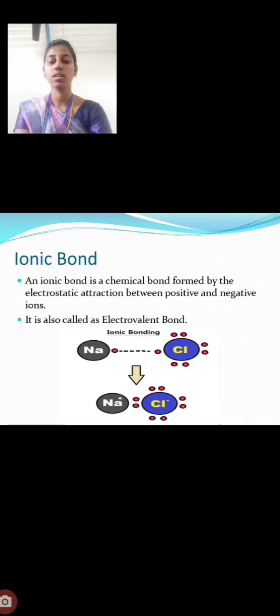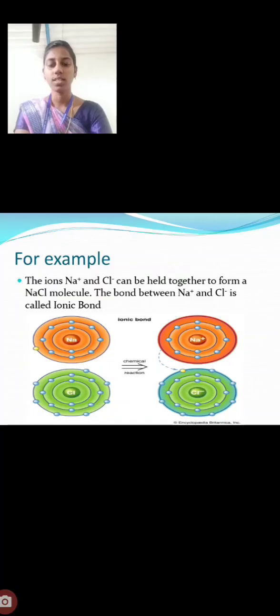because during the chemical bonding Na plus Cl forms Na+ and Cl-, because Na donates 1 electron to the chlorine atom. It transfers the electron to the chlorine atom. In an ionic bond there is a transfer; 1 electron is transferred to the other element. It's called the ionic bond. In this example, Na+ and Cl- will be held together to form a NaCl molecule. The bond between Na+ and Cl- is called the ionic bond.